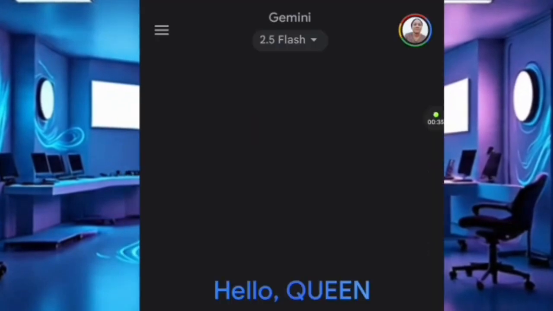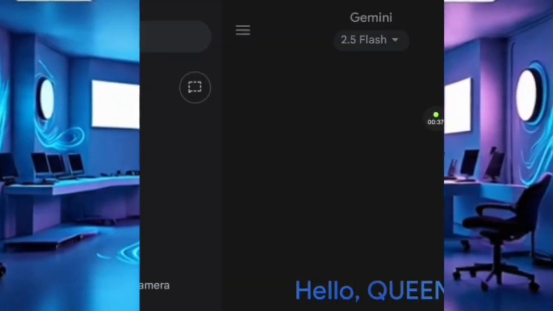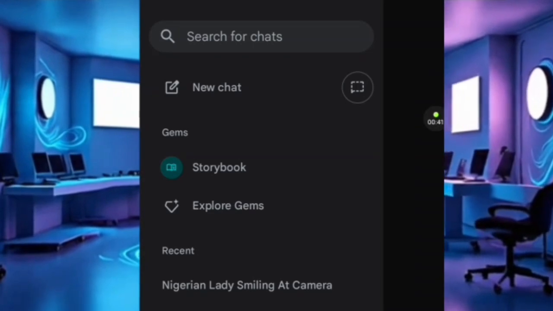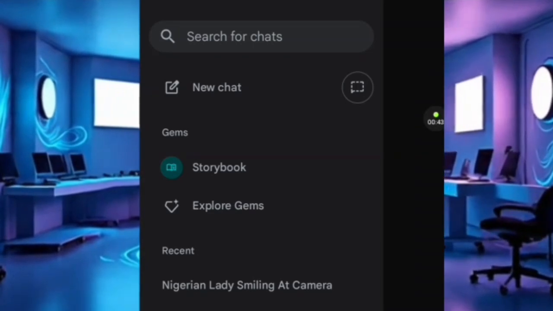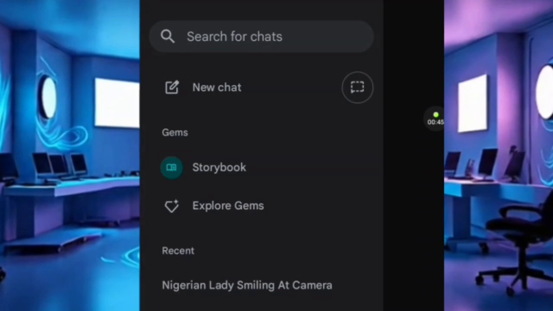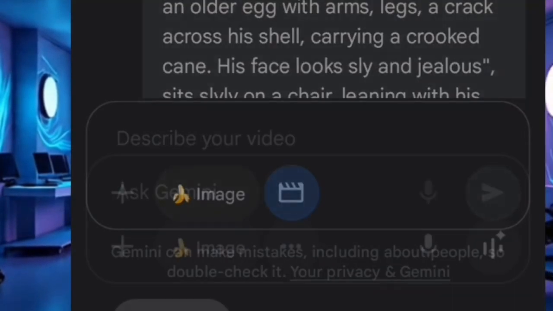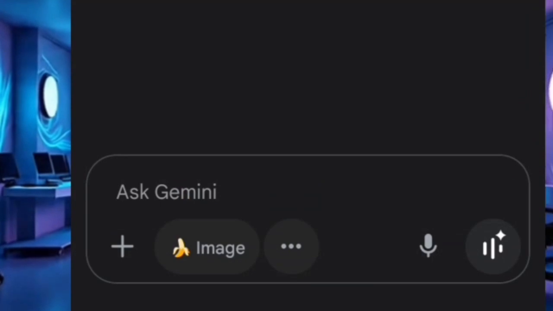So let's look at the interface of Gemini. Here is the environment. If you come over here, you can see all the things I've been doing. Everything is stored in your cloud storage for you. Then if you come over, down this place, here you see plus.